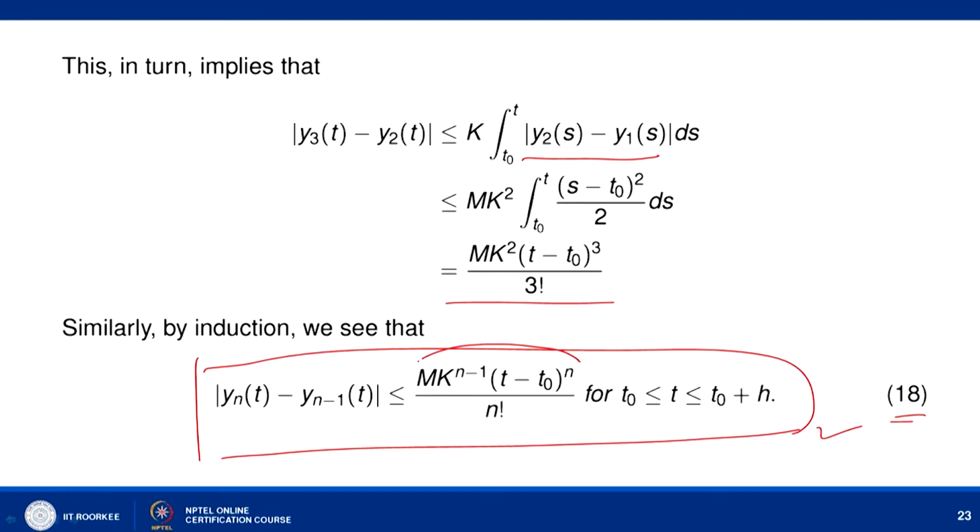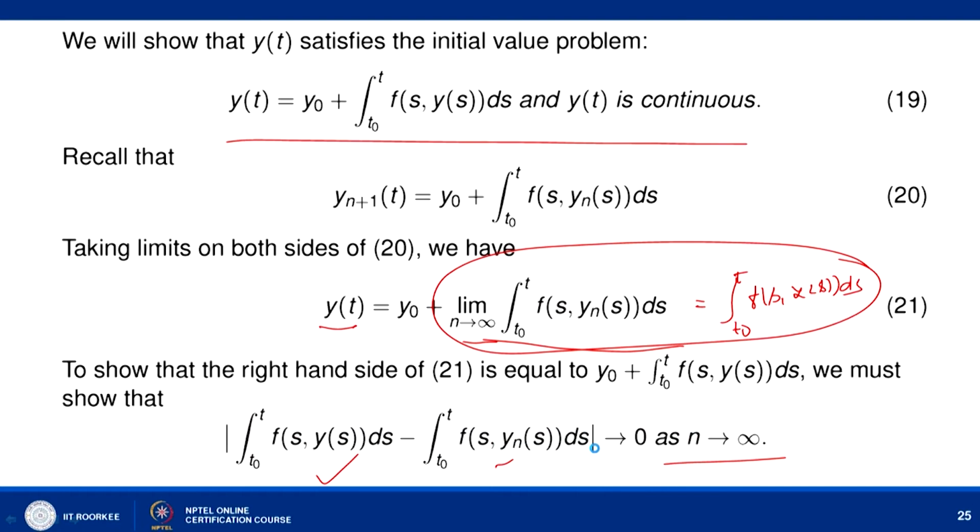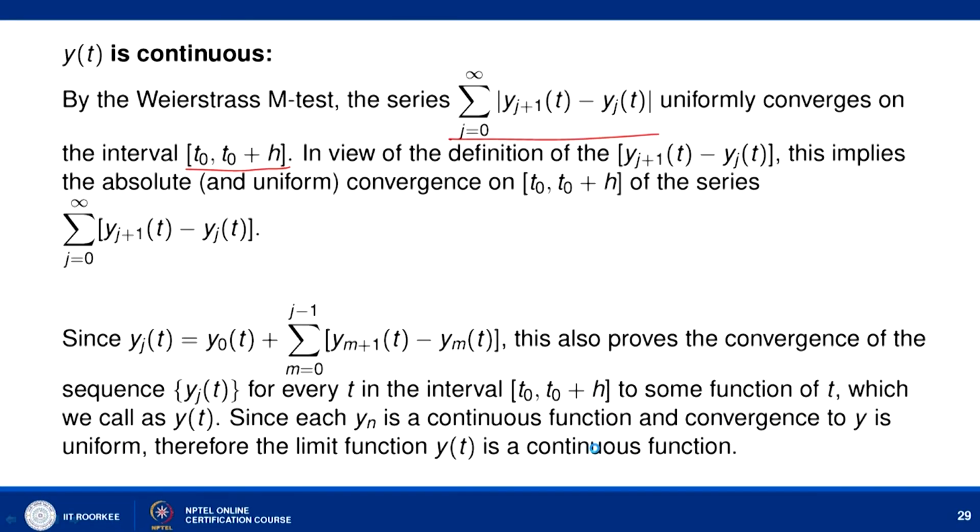If you call this Mₙ, we already know that the summation of Mₙ is less than infinity. So it means that the summation of yₙ(t) − y_{n−1}(t) is converging uniformly. This is the Weierstrass M-test: if |yₙ(t) − y_{n−1}(t)| is bounded by Mₙ and the summation of Mₙ is less than infinity, then this infinite series is uniformly convergent. So, using this, we can simply say that this convergence is uniform.